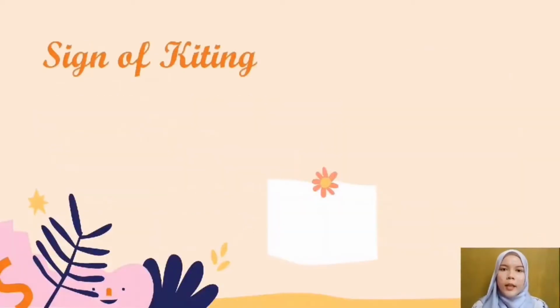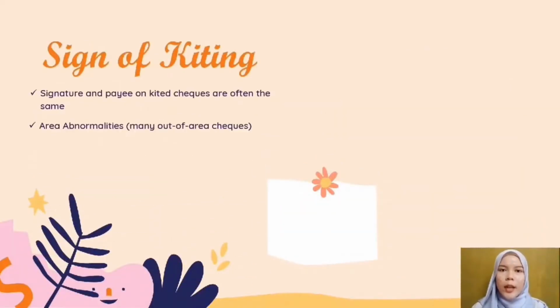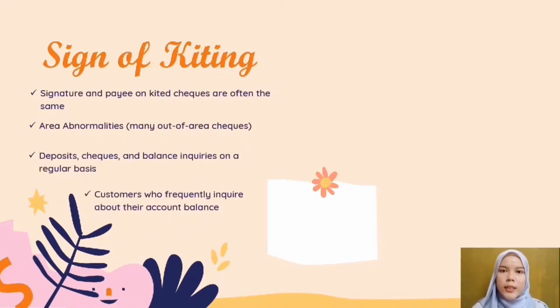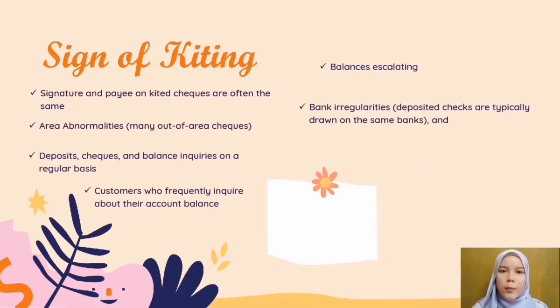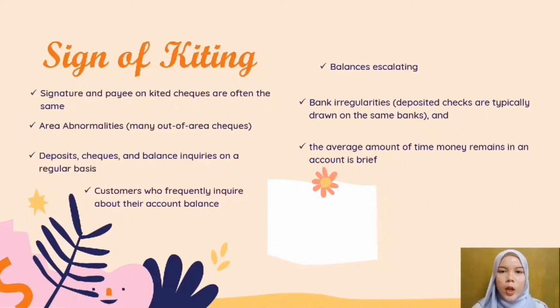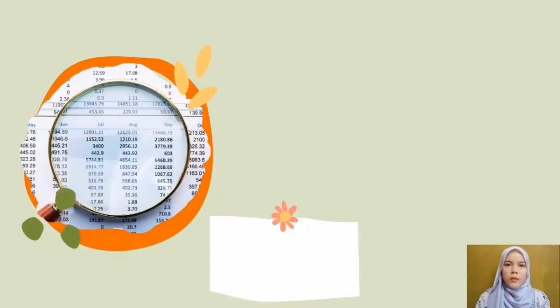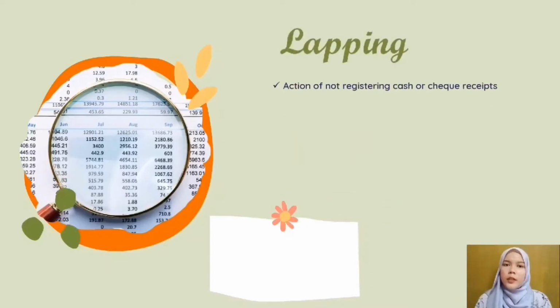These are the signs of kiting that an auditor must be aware of: signature and payee on kite checks are often the same; abnormal deposit checks and balance inquiries on a regular basis; customers who frequently inquire about their account balances; escalating bank irregularities; and the average amount of time money remains in an account is brief. Next is lapping. Lapping is the action of not registering cash or check receipt.